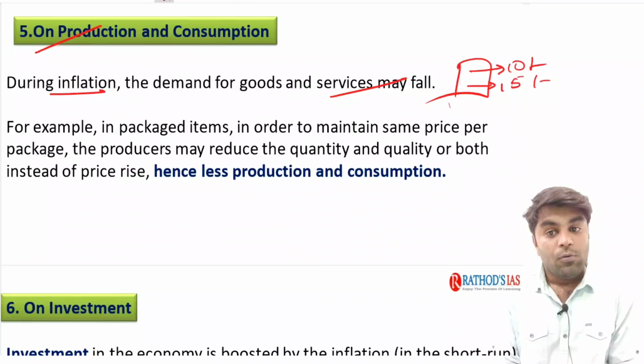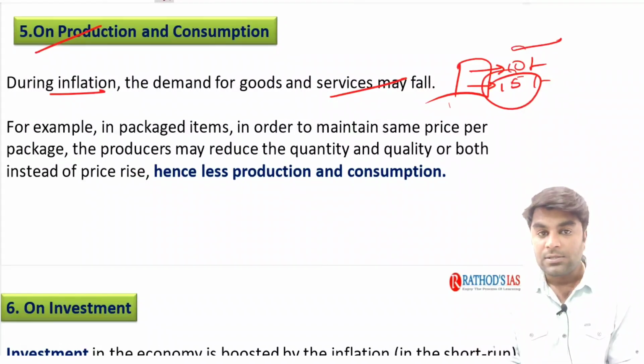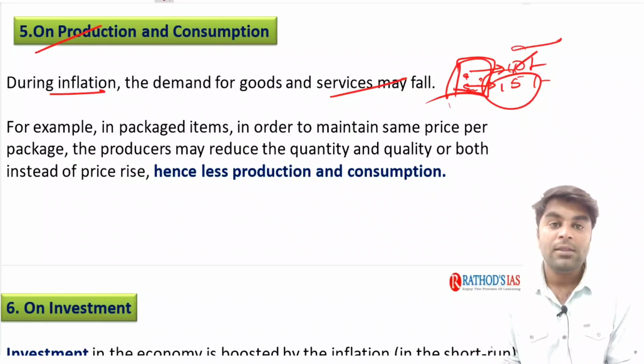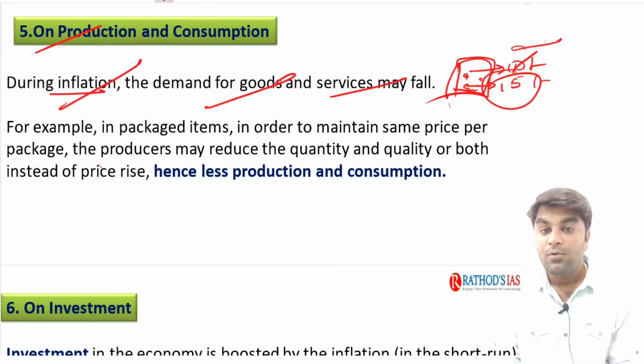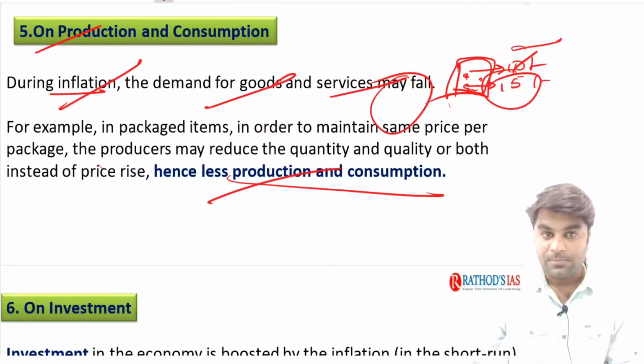But in order to attract the consumers at the same prices, what happens? Instead, the producer is either going to reduce the level of the packaging, or reduce the content, and keep the price at the same level. So, during inflation, demand for goods and services may fall temporarily, hence less production and less consumption, right?